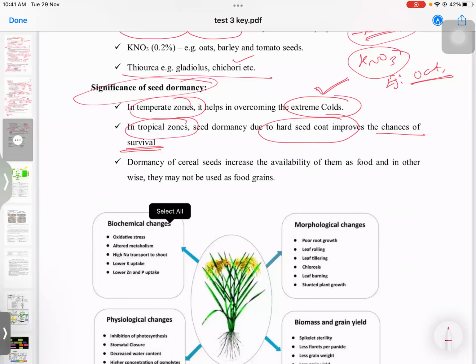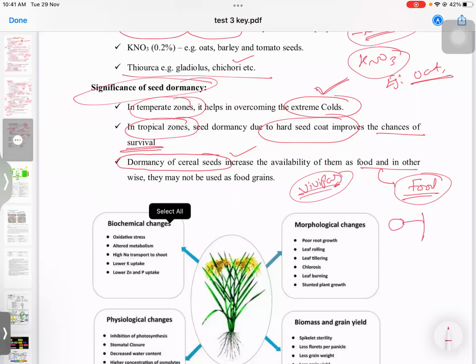Next we are discussing dormancy of cereal seeds, which increases their availability as food. What happens is if they are not dormant, then there are concepts like vivipary. If the seed starts germinating in the plant itself, then what will happen? You can't use it for our food, nor can you store it for long. It will affect our food security. So this is very useful.